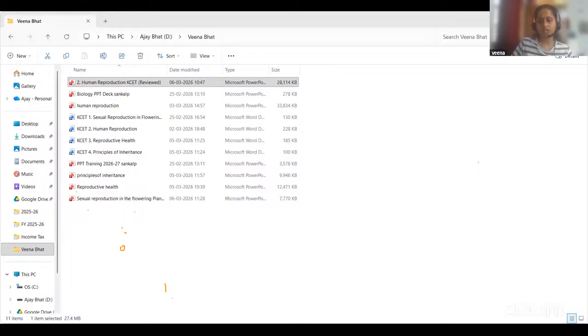Just observe the table here, students. These are three different phases, and three hormones are given here: FSH, LH, and progesterone. In the first phase, menstruation, FSH is 2, LH is 2, progesterone is 1. In the ovulatory phase, FSH 4, LH 10, and progesterone 2.